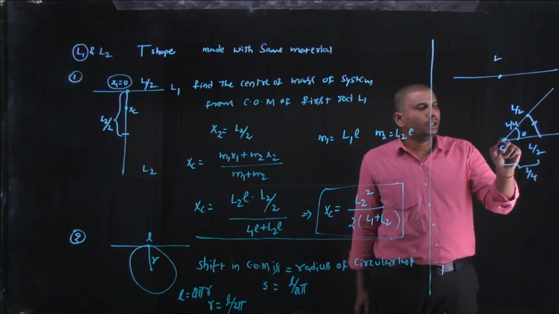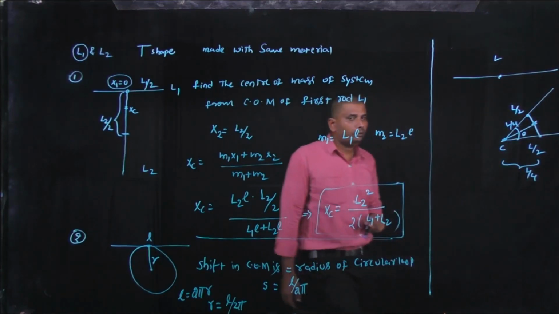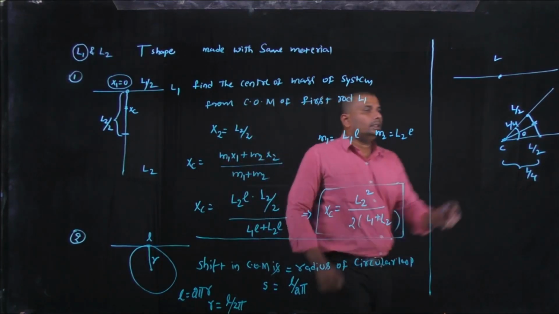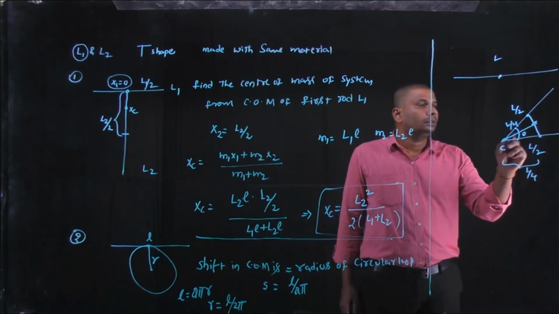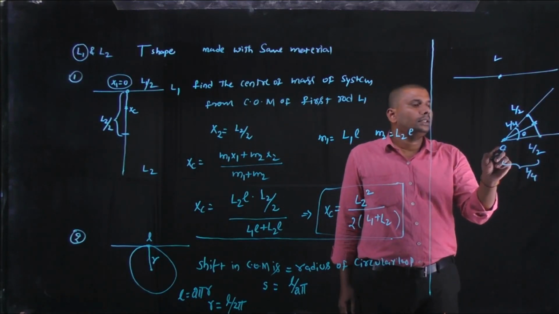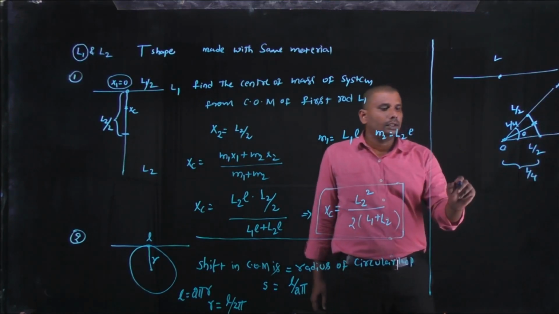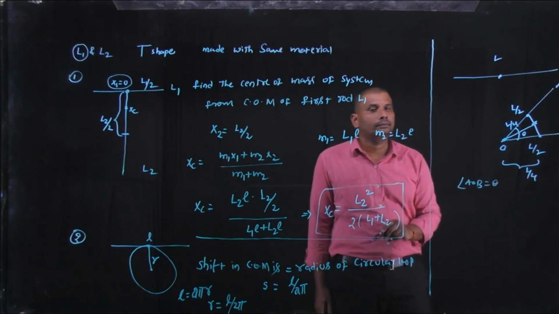The shift in center of mass is from here to here, where after bending the center of mass moves. Here, how can we find the value of the shift in center of mass? This is the total angle theta. Let us consider this is O, this is A and this is B. The angle AOB equals theta.